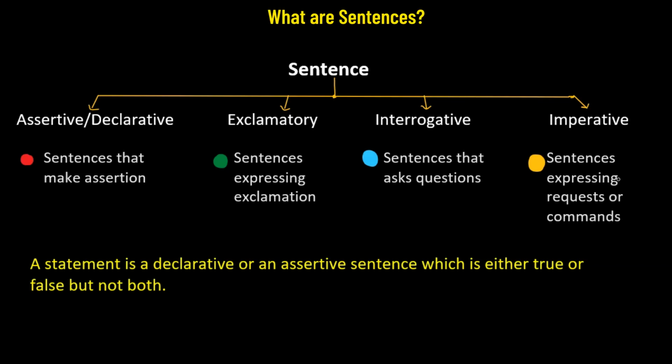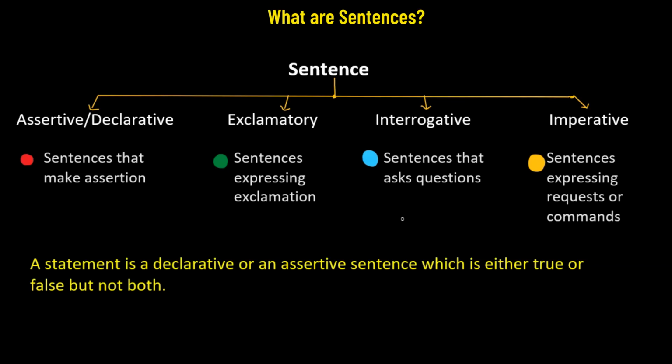Next, let's consider another example. Write down your name. Now, this particular example could be the case of an interrogative sentence, or it could be the case of an imperative sentence. That is because it looks like it's a question. We can ask someone politely to write their name, like, what? Write down your name.